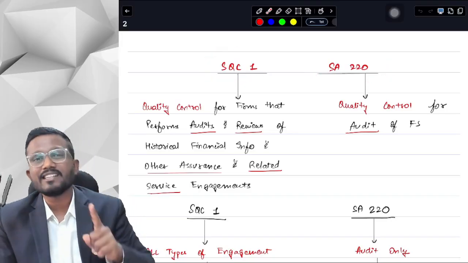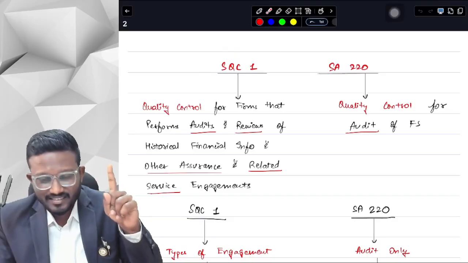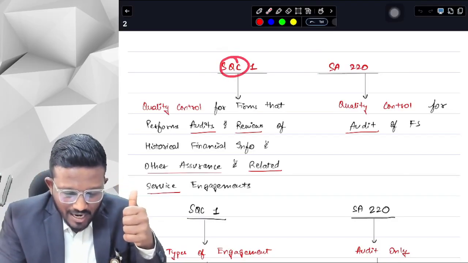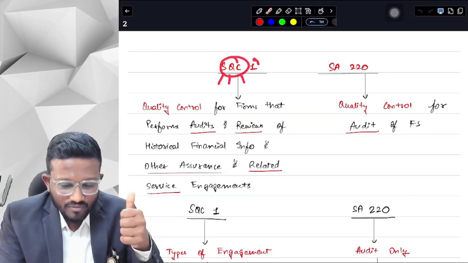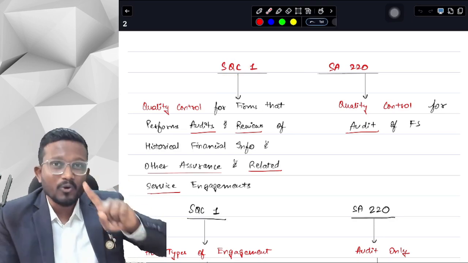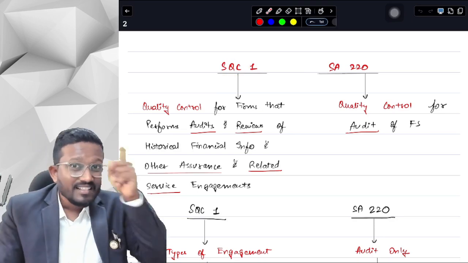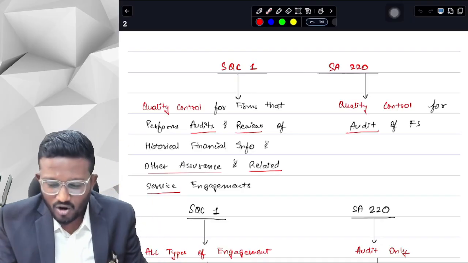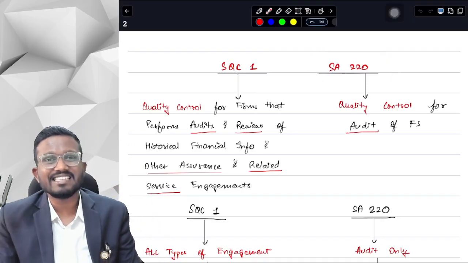So now, sir, what is SQC1? I already told you in the basics. SQC1 refers to Standard on Quality Control 1. This is the only standard that talks about quality control. But in the SAs, there is one more standard which talks about quality control, that is SA220.